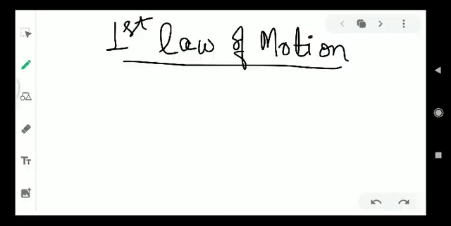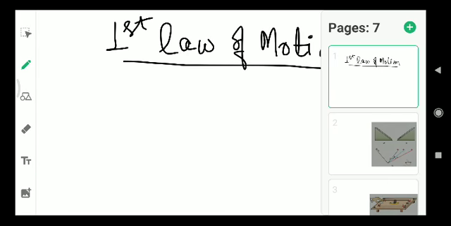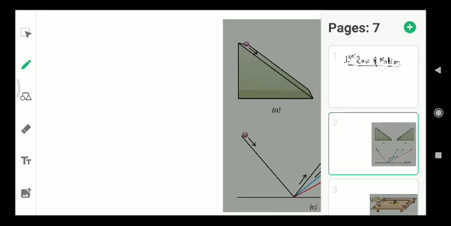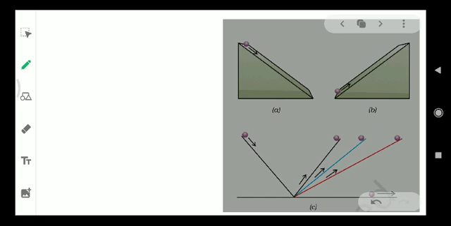Dear students, today we will discuss Newton's first law of motion. And in order to understand the first law of motion, let us recall some history. How was this first law of motion introduced into physics? So earlier, at the time of Aristotle, people used to believe that any object which is moving